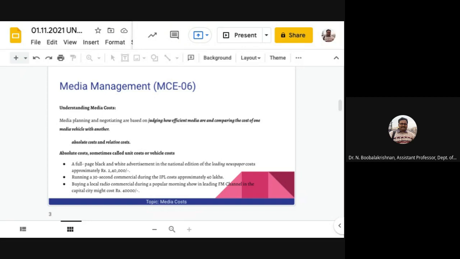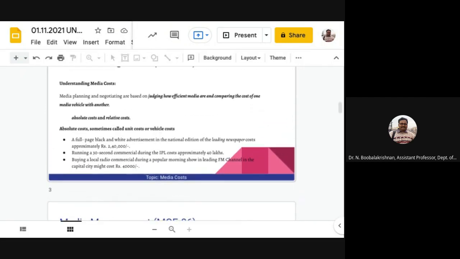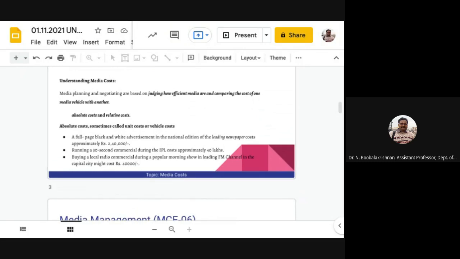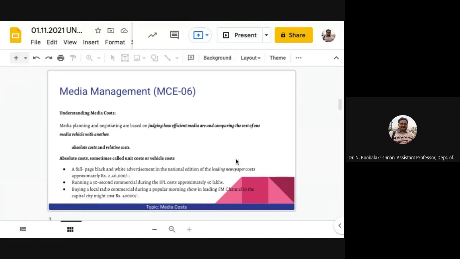So that is the absolute cost. The unit costs vary widely and are based largely on the total number of impressions that the individual media vehicle delivers and the value that advertisers place on those impressions. Here, the important point to note is the impressions. The total number of impressions that the particular media vehicle delivers, and the value that advertisers place on those impressions, is the unit cost. So that brings us to relative cost.